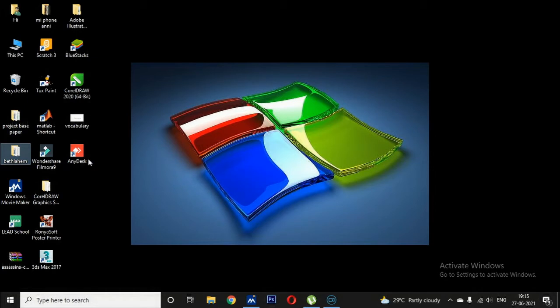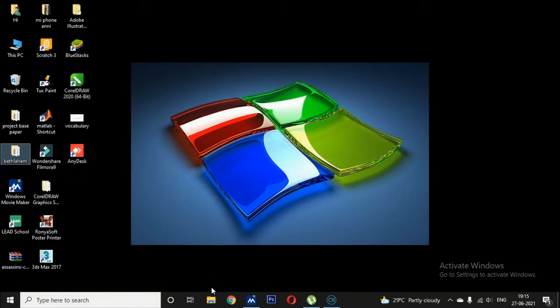And these all are some software: MATLAB, TuxPaint, Scratch. So this is the desktop screen, and the desktop screen contains small pictures. These small pictures are called icons.